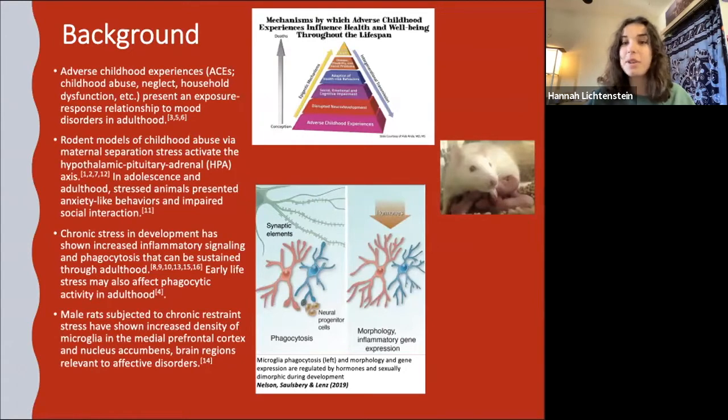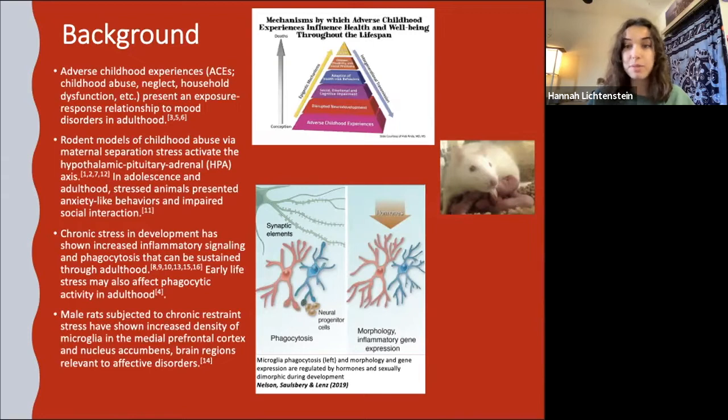study. And these are the immune cells of the brain, and they're crucial for developmental processes like myelination, axon guidance, synaptic pruning, hippocampal phagocytosis of neural progenitor cells, and neurogenesis. There's a lot of things that microglia are responsible for. But in response to stress, microglia activate the immune response, and they signal phagocytosis through increased inflammatory signaling. This inflammatory response can be sustained throughout adulthood in animals that experience early life stress.